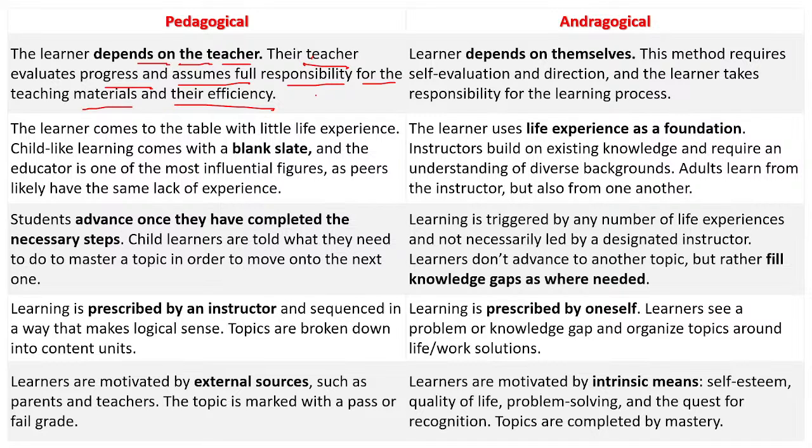So here the students are dependent, right? And in andragogy, the learner depends on themselves. This method requires self evaluation and direction, and the learner takes responsibility for the learning process. This is the difference between the two.